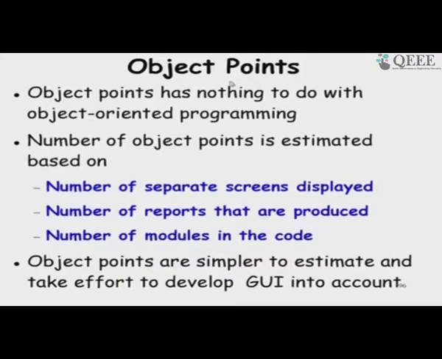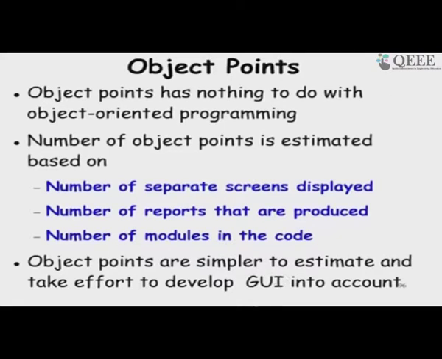With object points, we just count the number of screens that would have to be displayed, the number of reports that are produced, and how many modules will be there in the code, the important parts that have to be implemented, and this gives us a rough estimate of the size of the software.